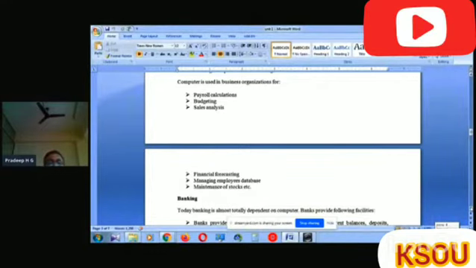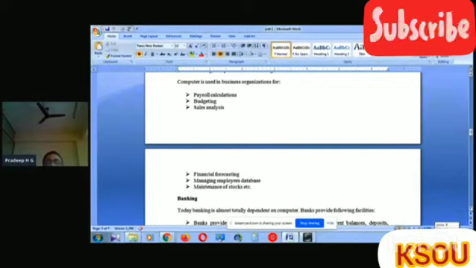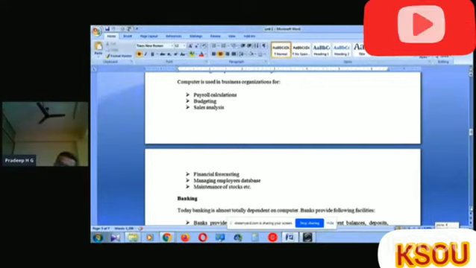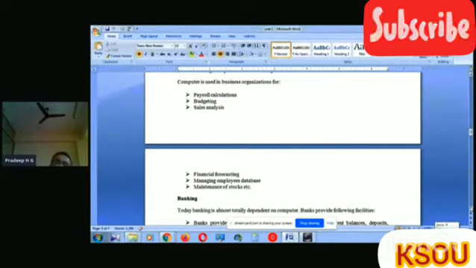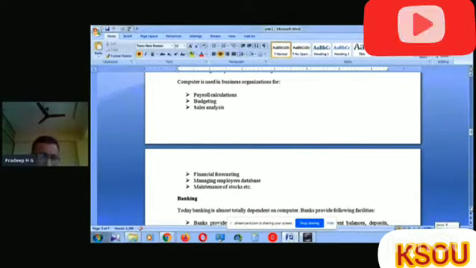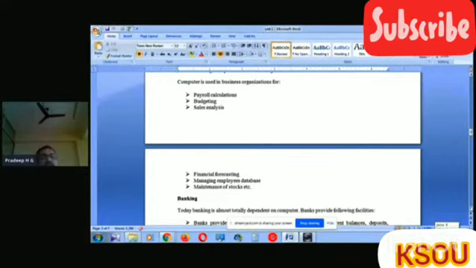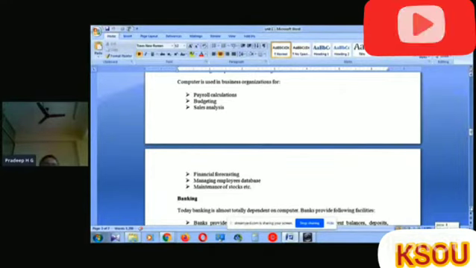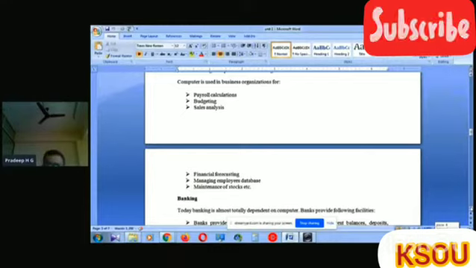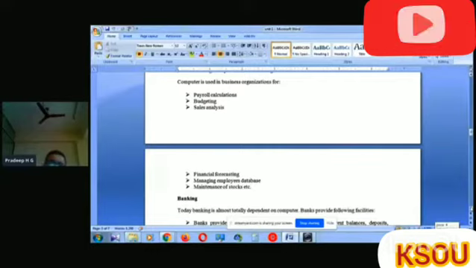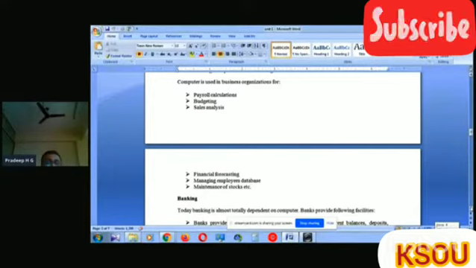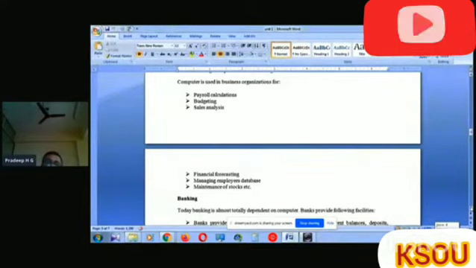Then managing the employee database. Consider an organization that has a lot of employees, a large number of employees. We can't store all the employees' names, dates of birth, and credentials by using the ledger method. It's too difficult to manage or maintain. If we maintain all those things by using the computer, then it is very easy to manage as well as retrieve the data when we need it.